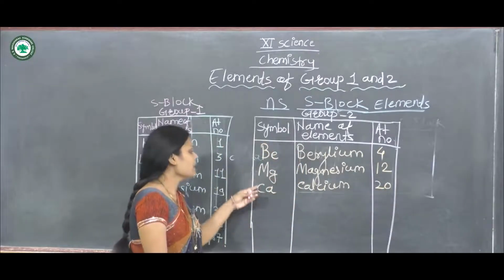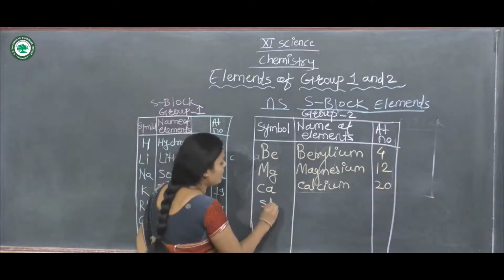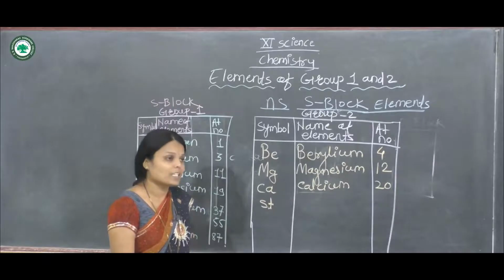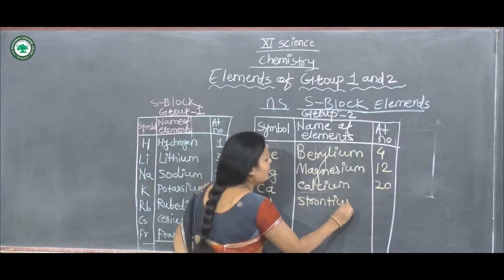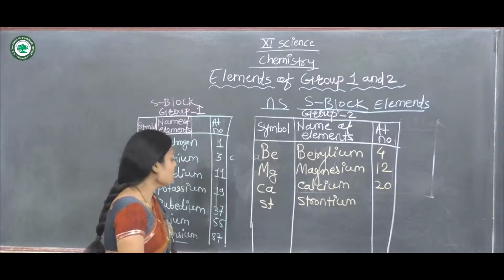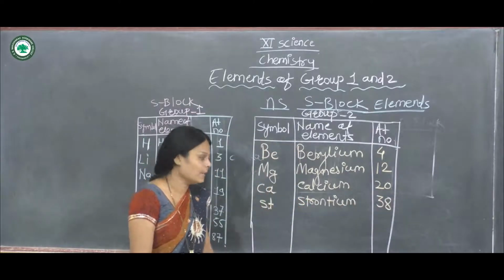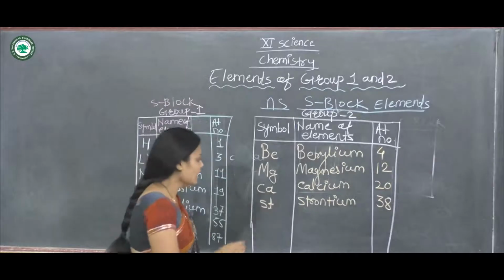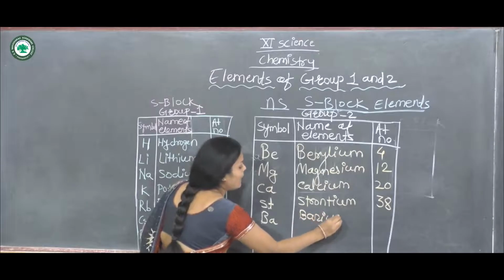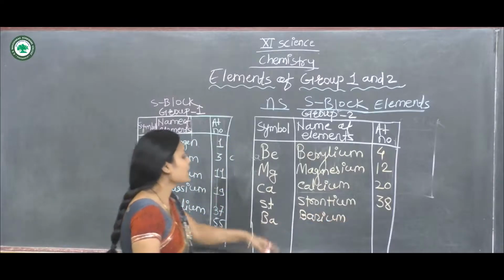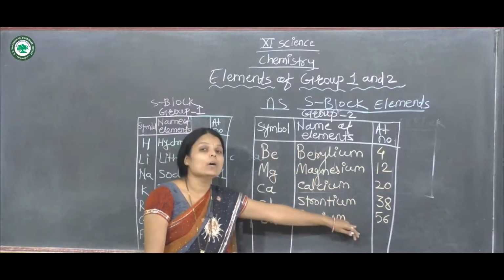Then the next element is strontium, and its symbol is capital S and small t. The atomic number of strontium is 38. Now the next element is barium, capital B and A, and the atomic number of barium is 56.